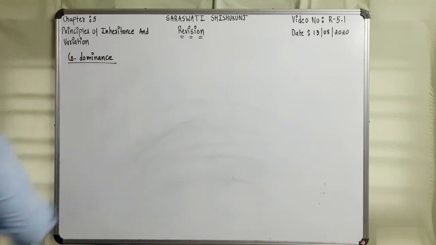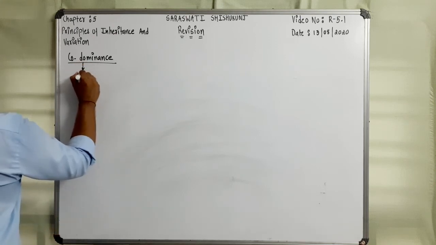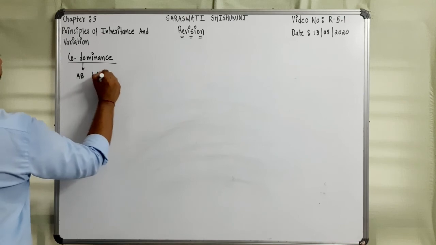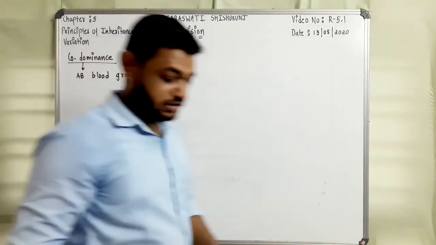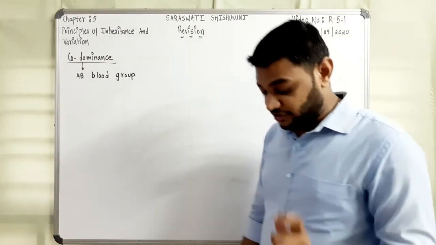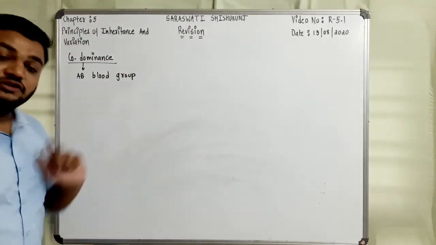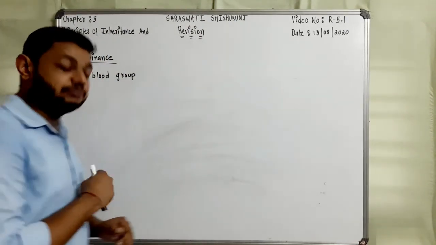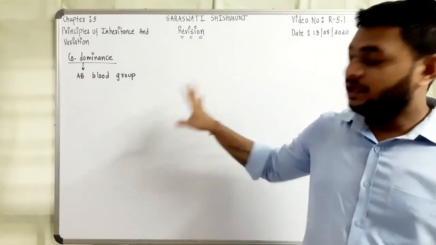As I said, in case of codominance, we can take AB blood group. Yes or no? I have explained it. This entire ABO blood grouping, multiple alleles and codominance together, with taking an entire lecture on it. So I will not go that much deep now. I am just discussing the ABO blood group.